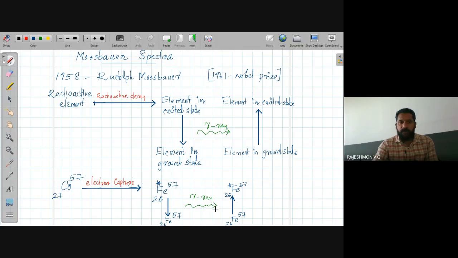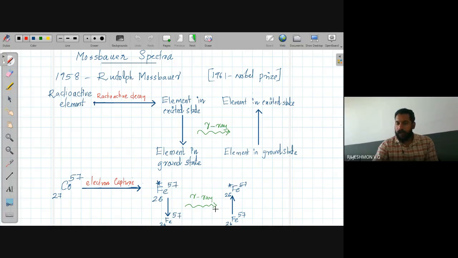Suppose you have a radioactive element, a heavy element which is unstable. Through a radioactive process, it will decay to another element. In all radioactive decay, whether alpha decay or beta decay, the resultant nuclei will be in an excited state, and that nuclei will come to the ground state via gamma ray emission.